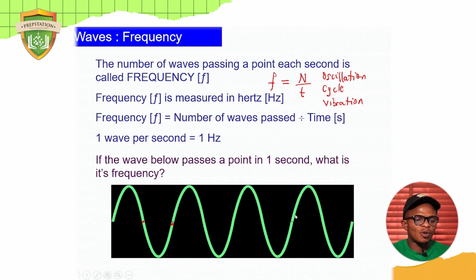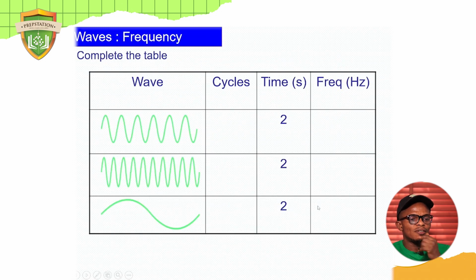Now, if you actually got that, then try this. Now, I have a table here, and I want you to fill this table. I'll be doing it with you. Now, on my left hand, you have wave. So you are going to count the number of waves here. Then the second column, you have the cycle. So you have to count the wave and then determine the number of cycles. You have the time as 2 seconds for each of the row. So what will be the frequency based on the definition I gave you? What is the definition? Frequency is the number of cycles passing a point at each second.